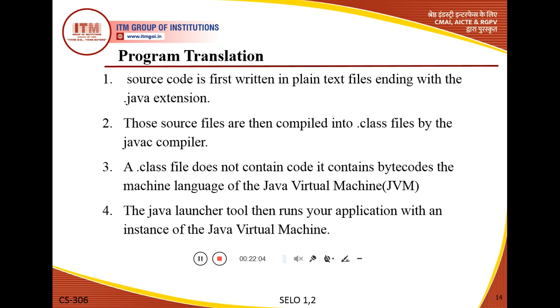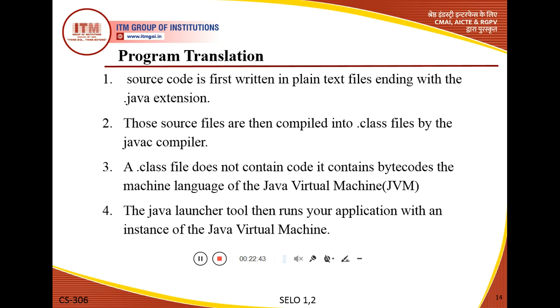Now after this step, the next point is that a .class file does not contain the source code. The code is written in the source file, but after compilation we get the .class file, which does not contain the actual code but contains the bytecodes of the machine language, and that bytecode is defined for the JVM.